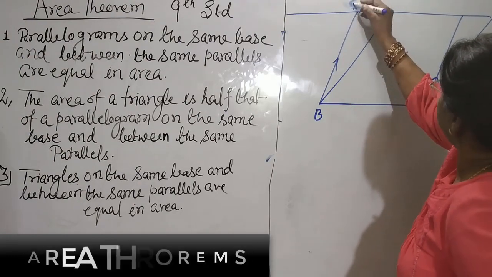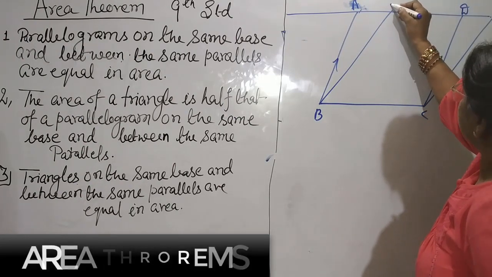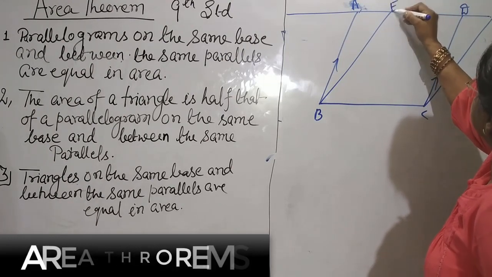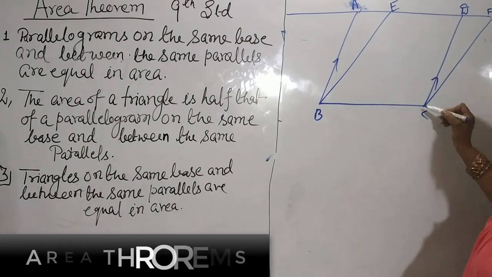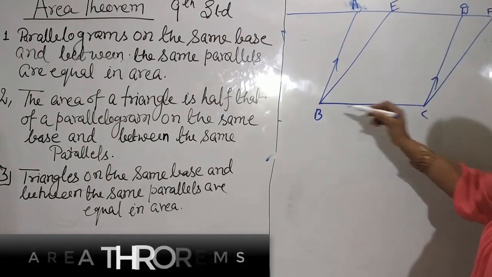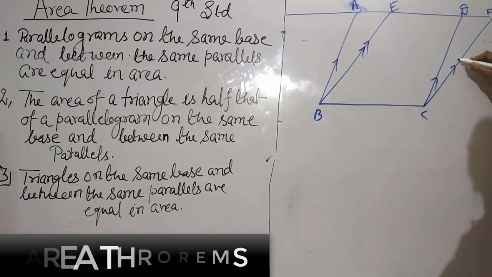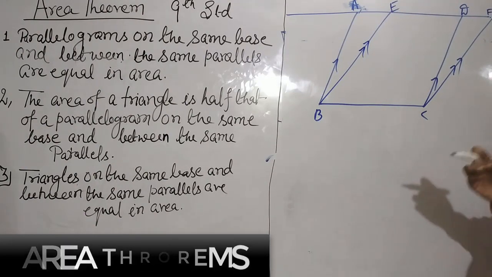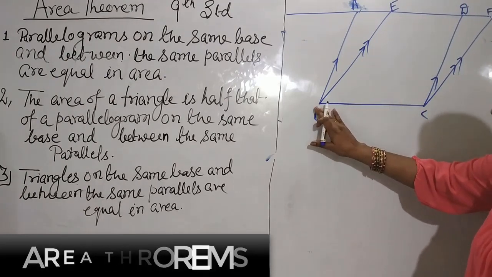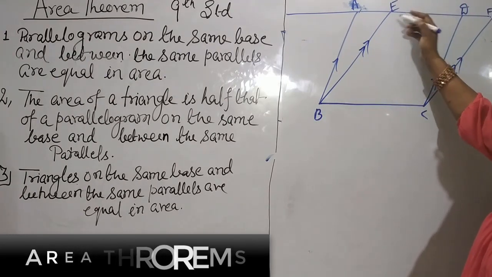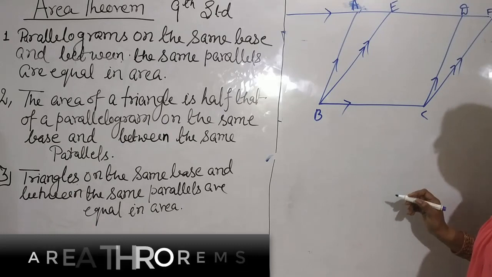It is like this: ABCD, and this one EBCF. Now there are two parallelograms, ABCD and EBCF. These two are parallelograms. Now what is the relation between both? If both parallelograms have the same base and are between the same parallel lines, what is the relation between them? That we have to prove.